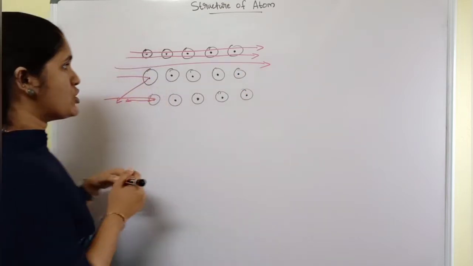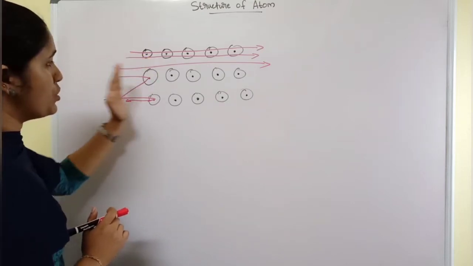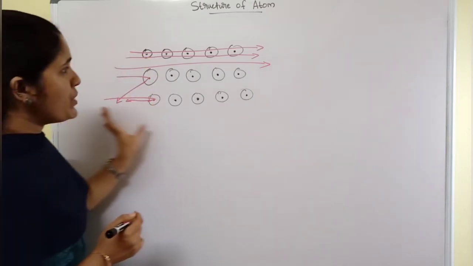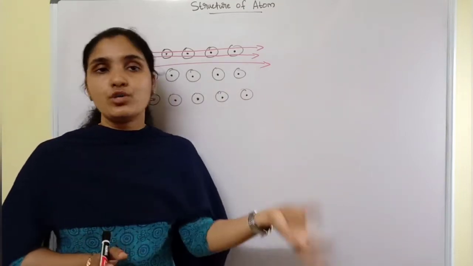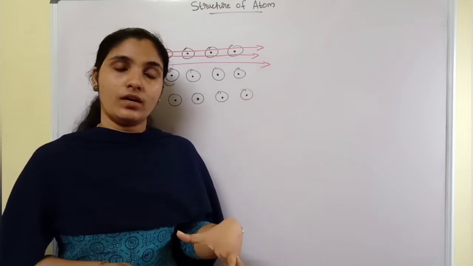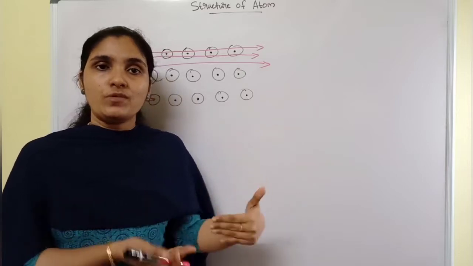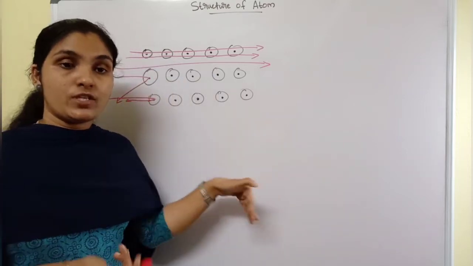So Rutherford passed alpha radiation over this gold foil. And what was his expectation? He was expecting that most of the alpha particles would show a deflection. That was his expectation, because Thomson had suggested that. And what were his observations?